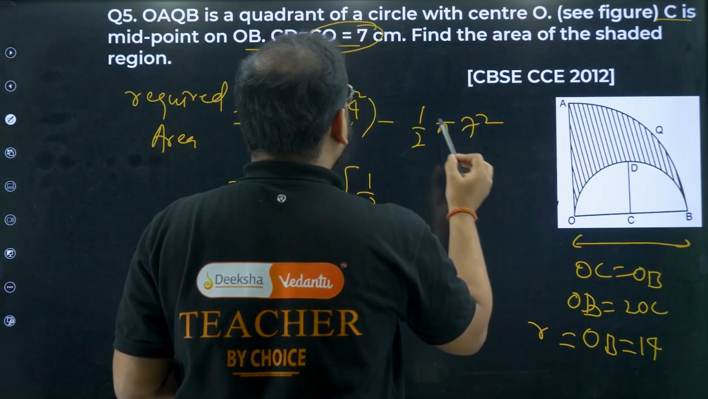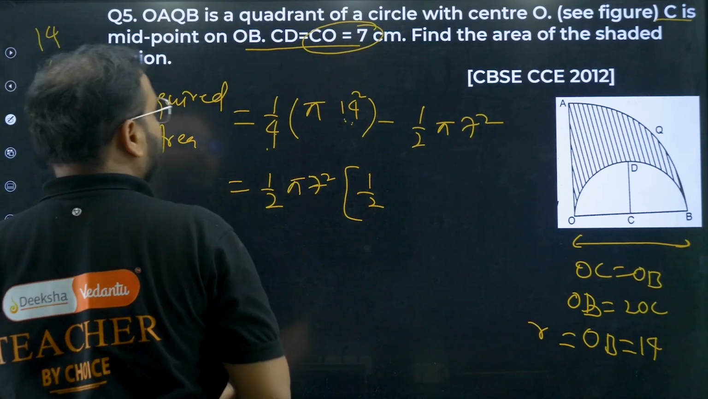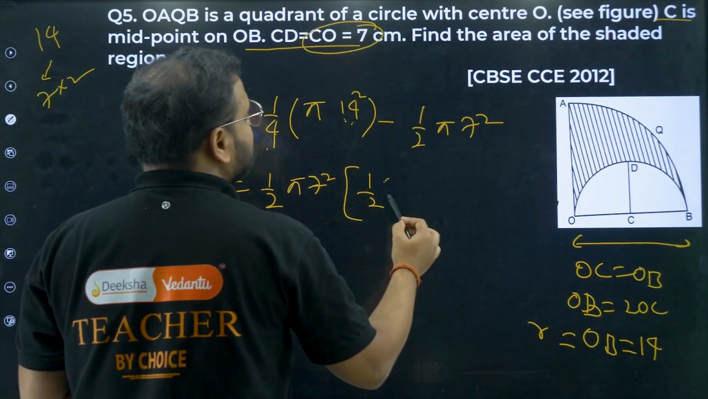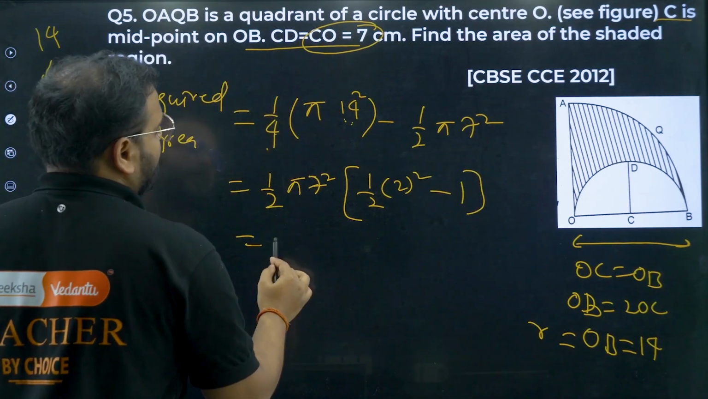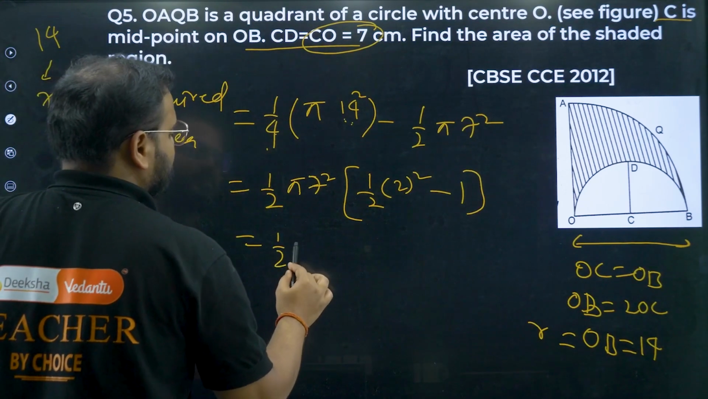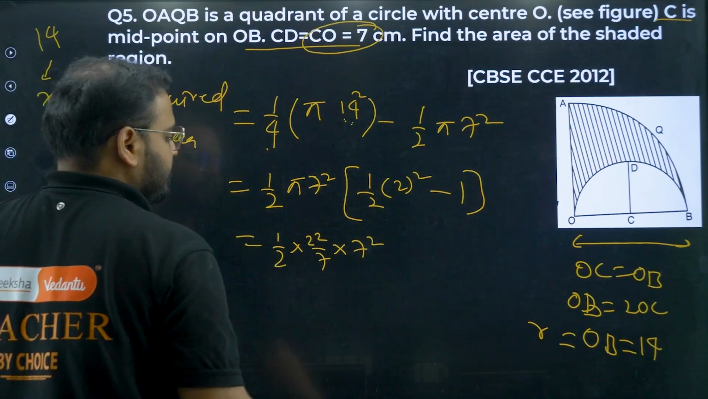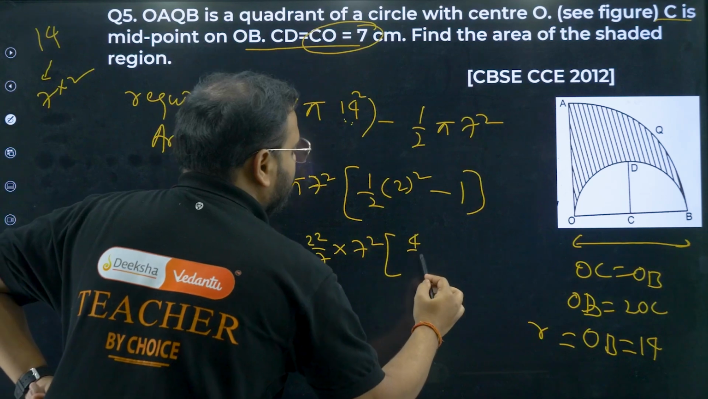14 is what, bacha? Please check. 14 is, sir, 7 into 2, na? So from each 14 I have taken 7 common. What is left now? 2, 2's. It means 2 square. Nothing is left here, so minus 1. Please check here. So what I'm getting, bacha? 1 by 2 times of 22 by 7 times of 7 square. Okay. What about this? I'm getting 2 square by 2. So 4 by 2 minus 1.